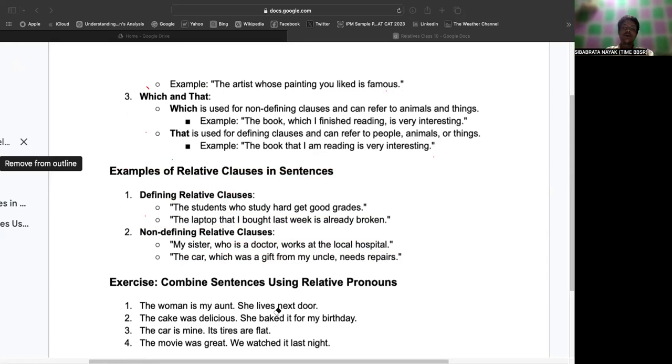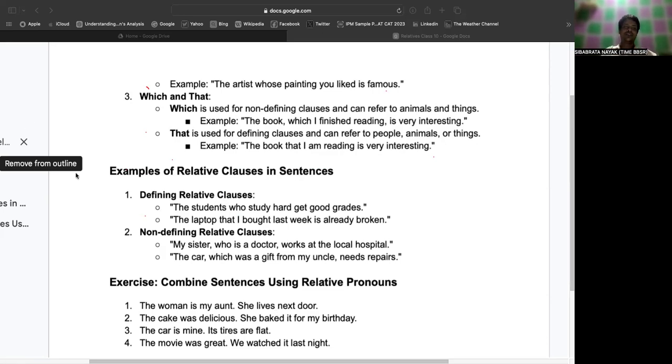It is stated: the woman is my aunt. She lives next door. Combine the sentences using relative clauses. The woman is my aunt who lives next door. The woman who lives next door is my aunt, right?